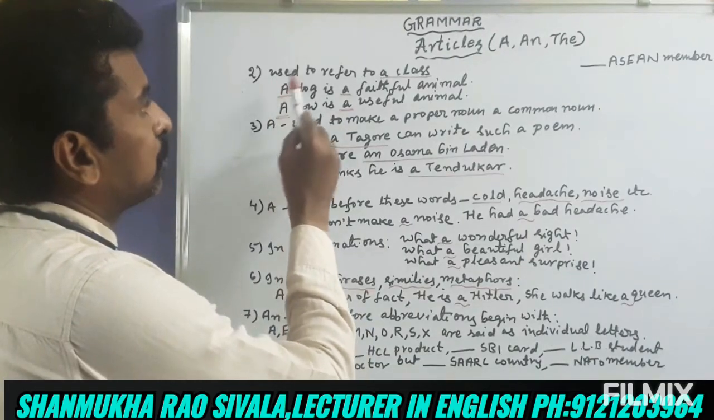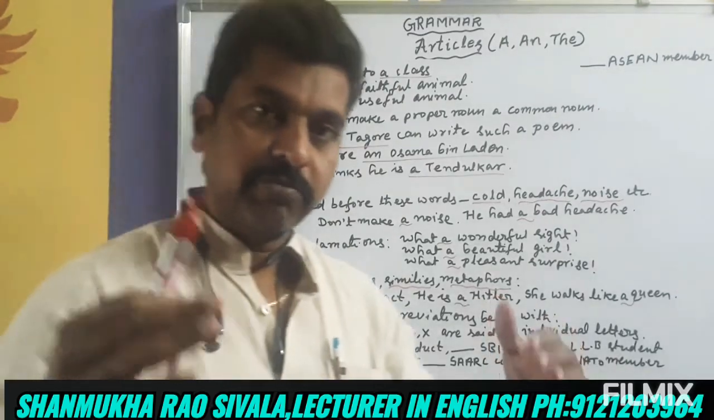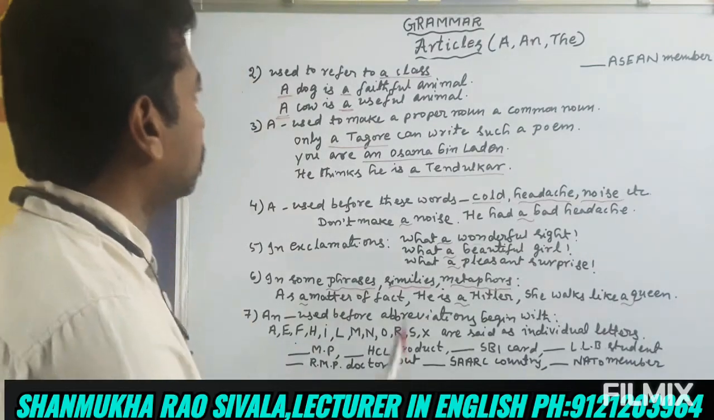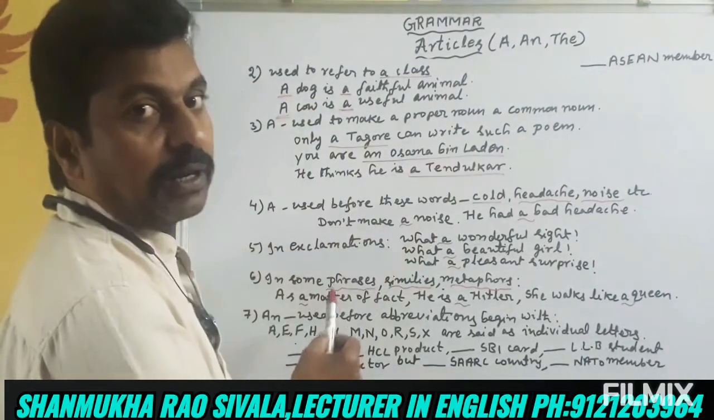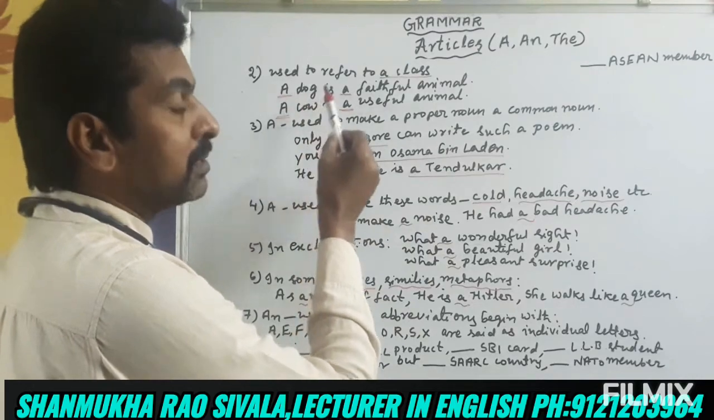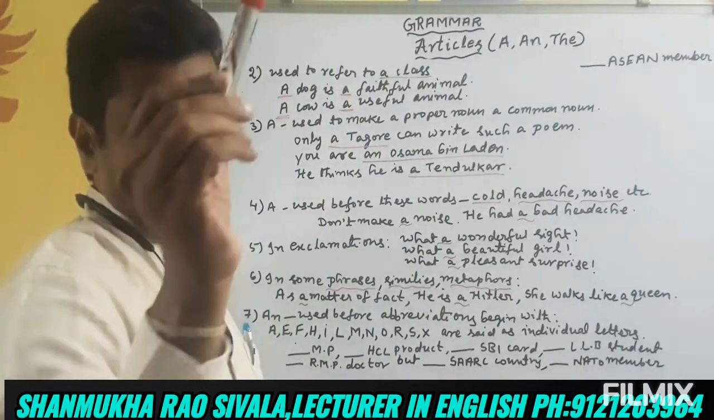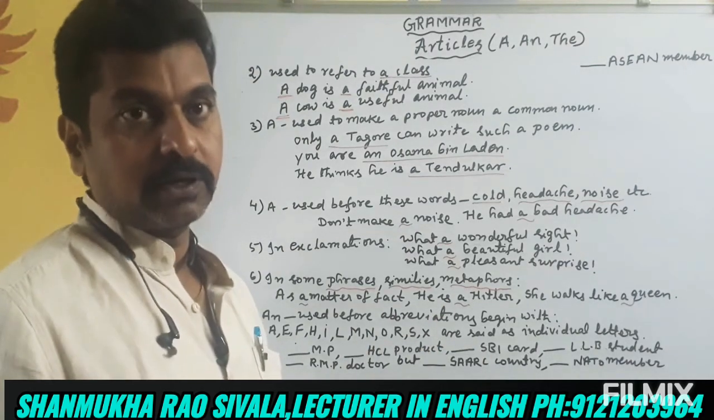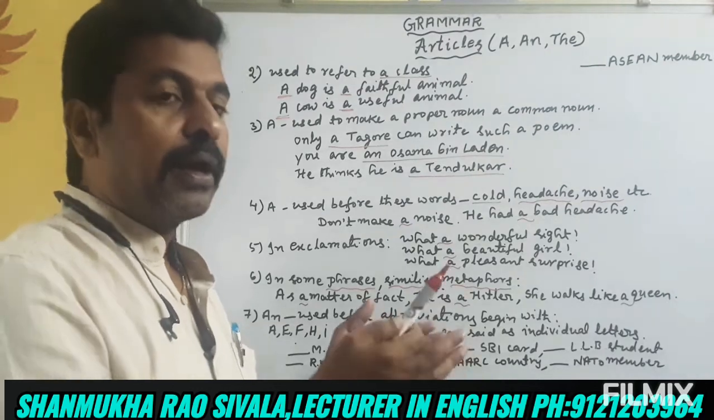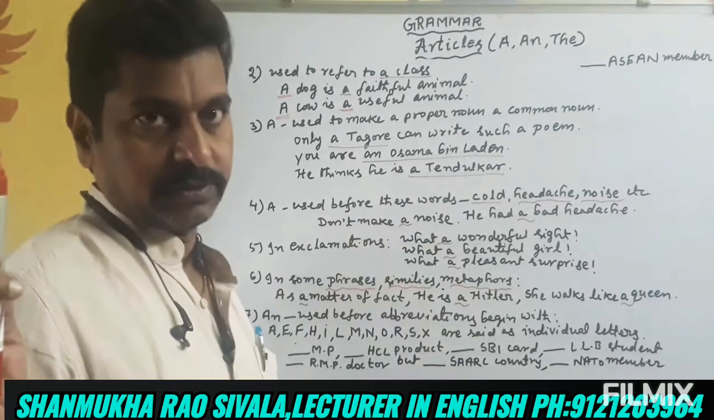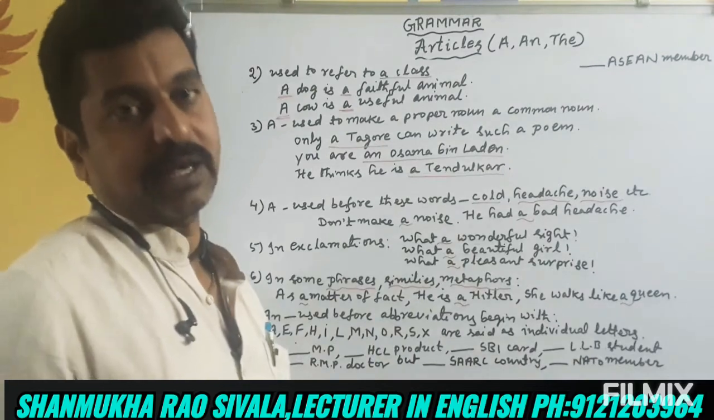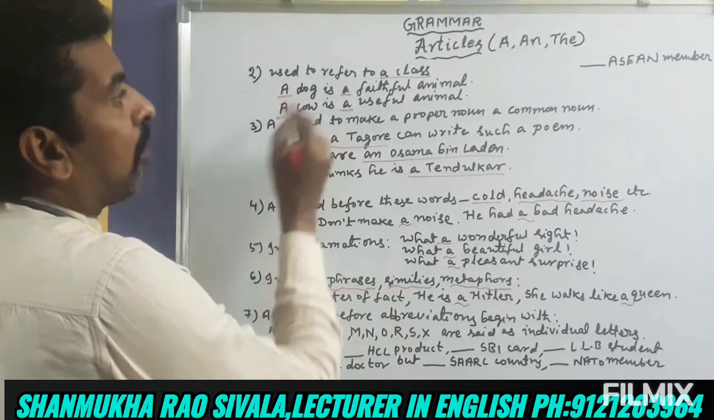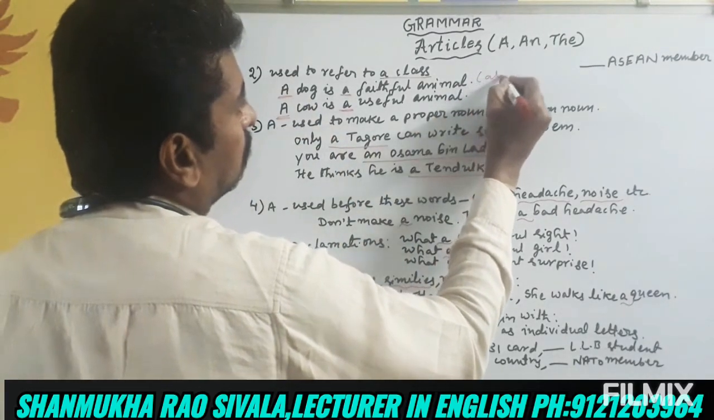The second use is to refer to a class. When we represent the whole class, we use a before the noun. For example, a dog is a faithful animal. A dog means it represents all dogs. All dogs are faithful animals. We can generalize it by saying a dog. A dog means all dogs; it represents the whole class.